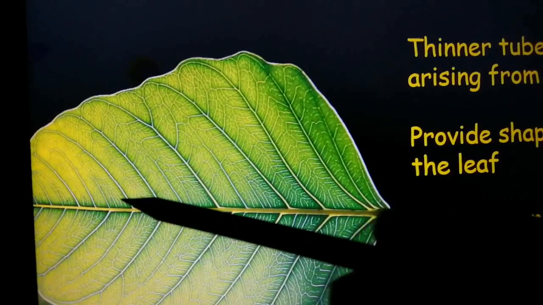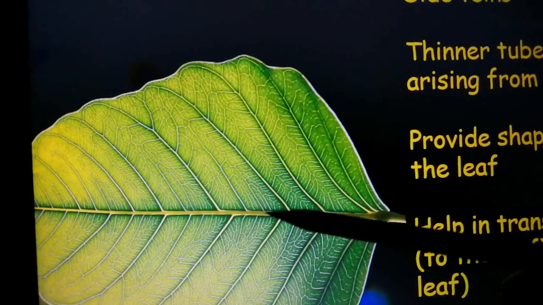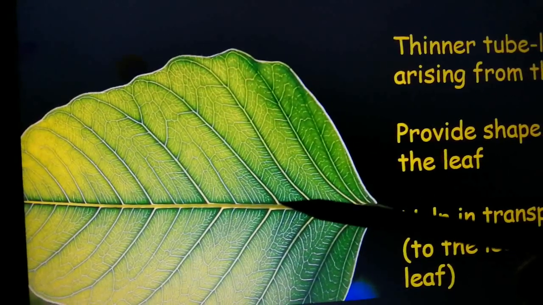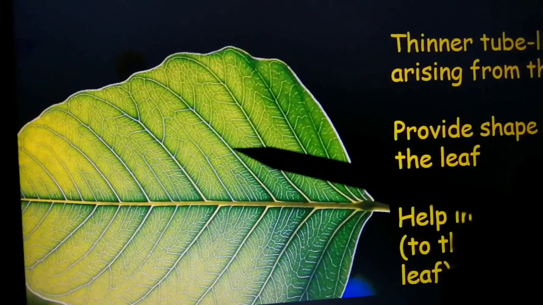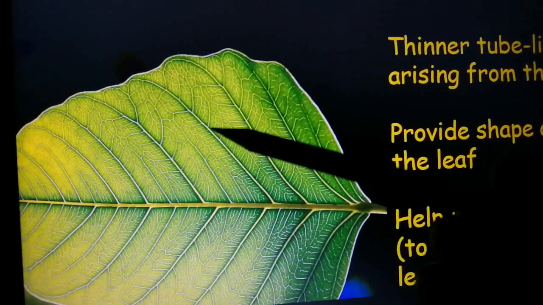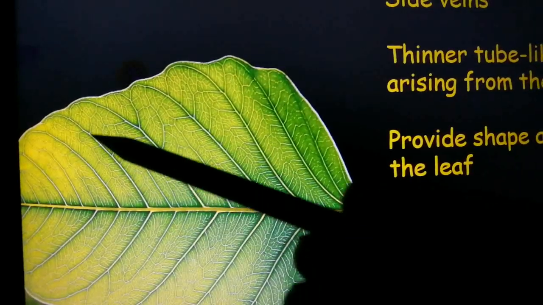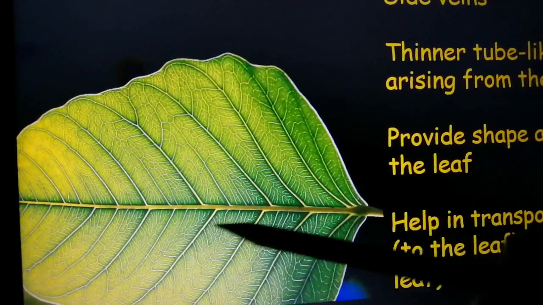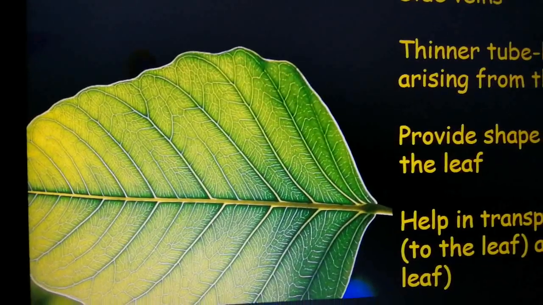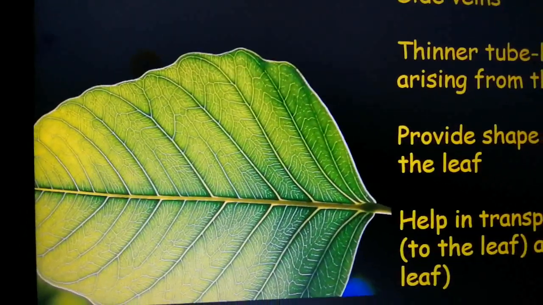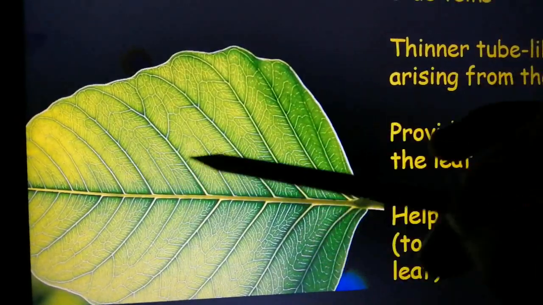This big, thick tube-like structure is the midrib, and from this thick tube you can see many small thin tube-like structures arising. These are the side veins. Okay, they help in transportation of food from the different parts of the leaves.